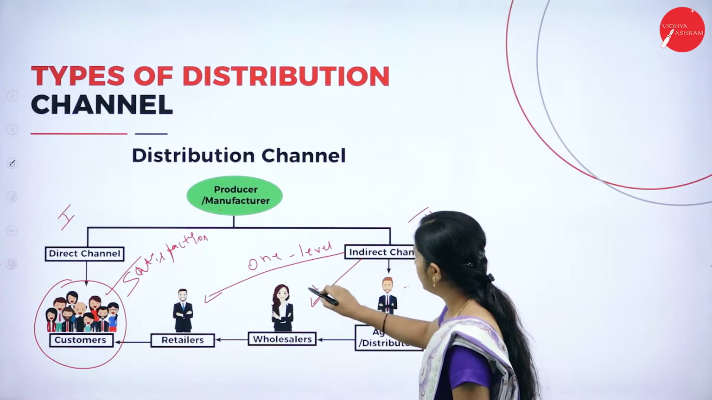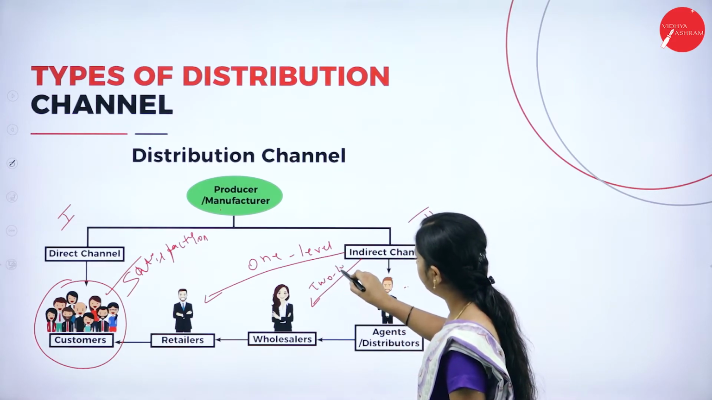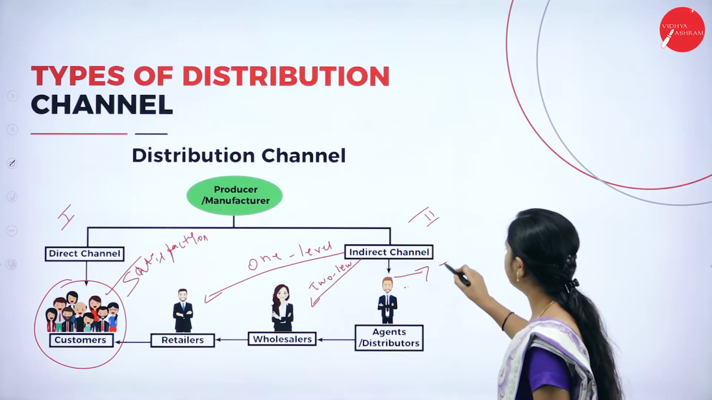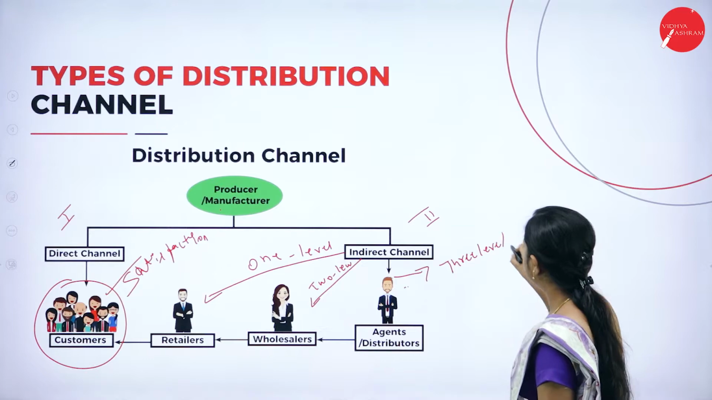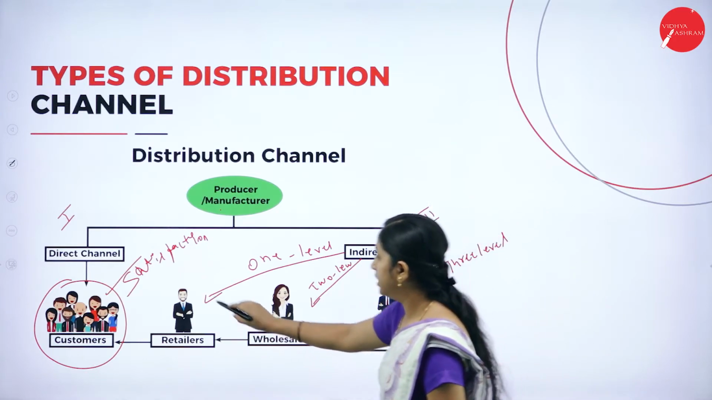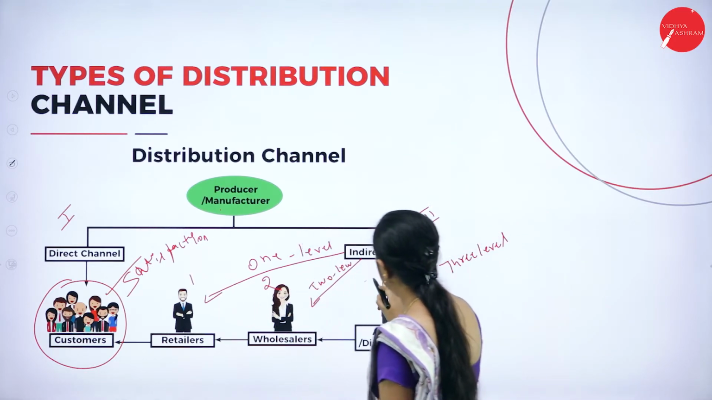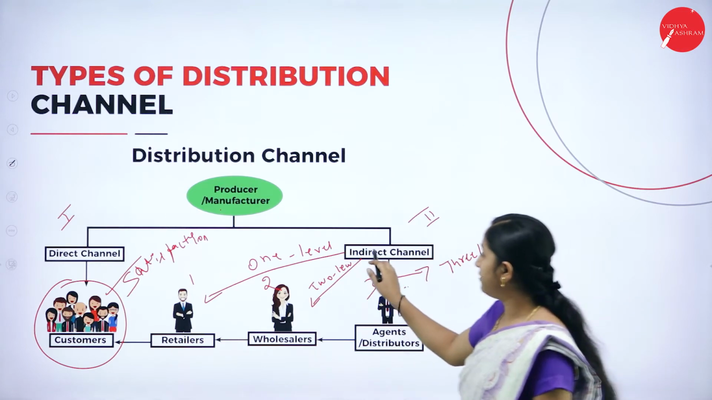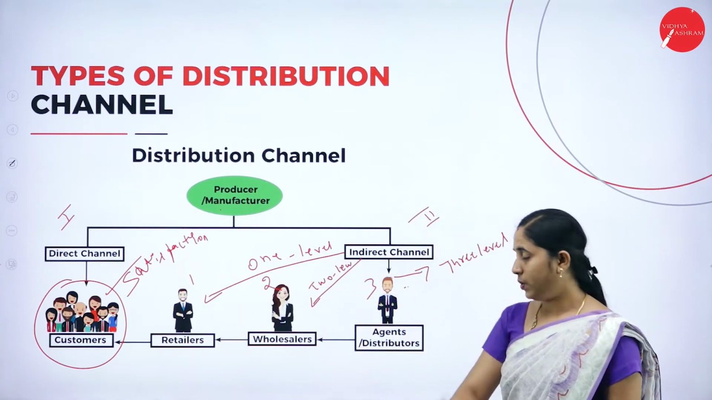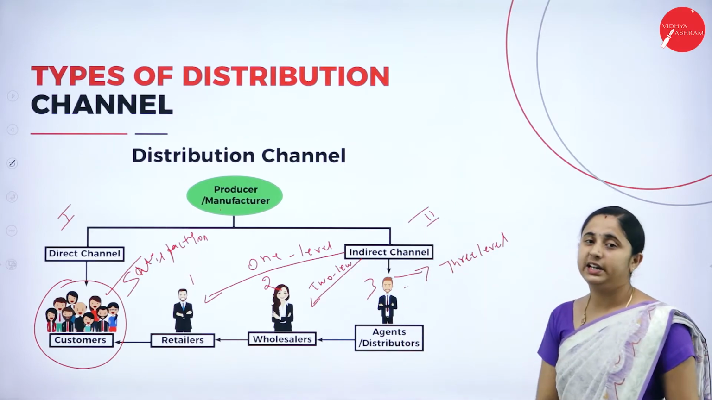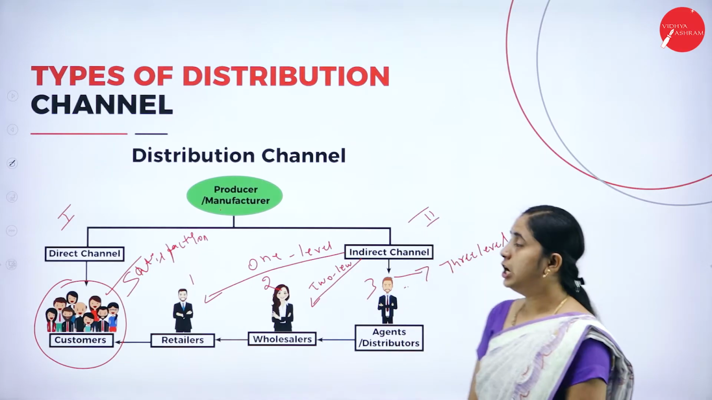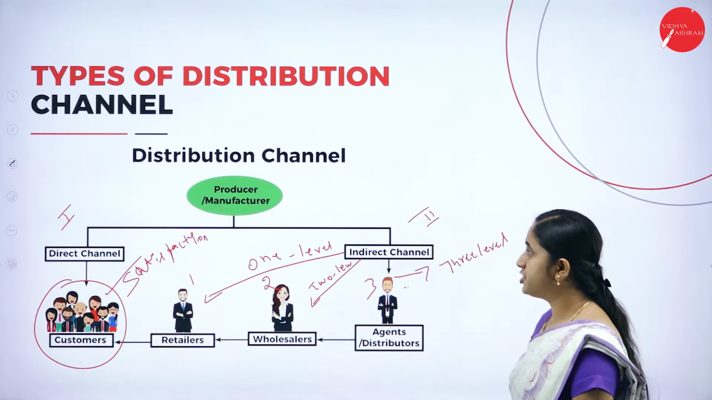Here this is two level channel. If an agent is involved, it means three level channel. Here 1, 2, 3. So if the manufacturer directly uses a retailer, it is one level. Through a wholesaler, two level. Through the agent, three level distribution channel. So this is all about types of distribution channel.